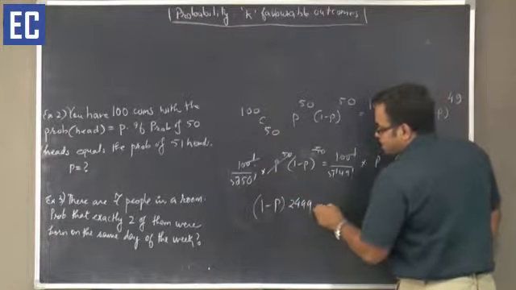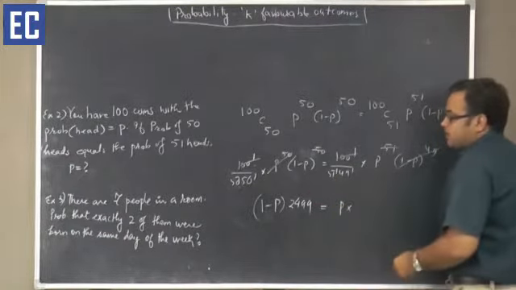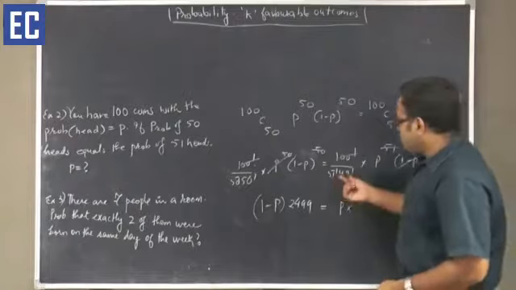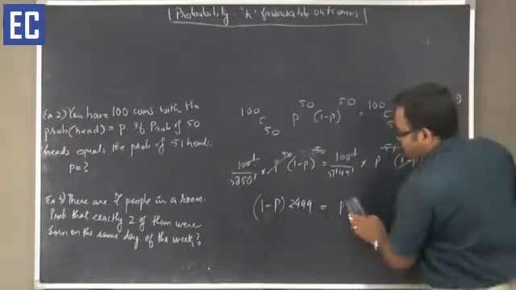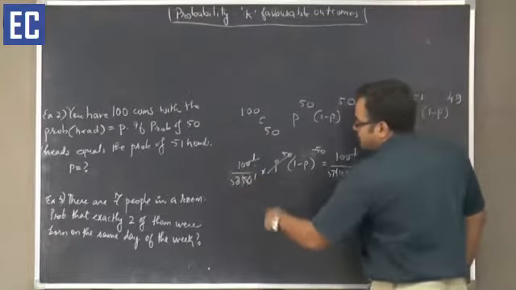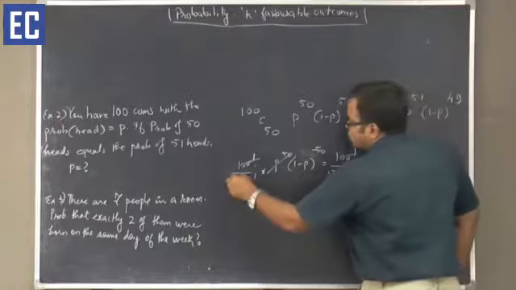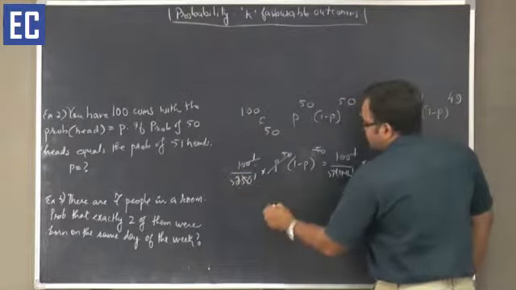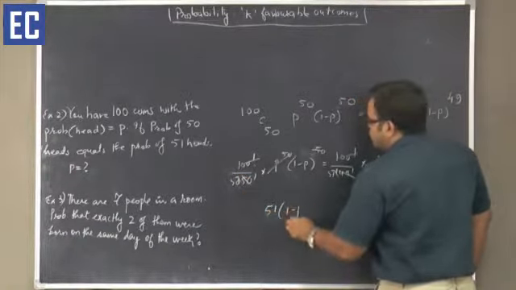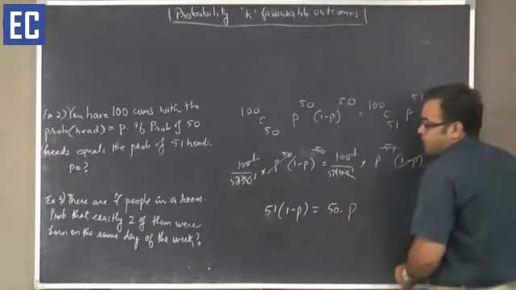So from here, 51 and 50 factorial will cancel out, and 49 factorial will go, and this will become 50. So from here I will have 51 into (1 minus p) is equal to 50 into p.